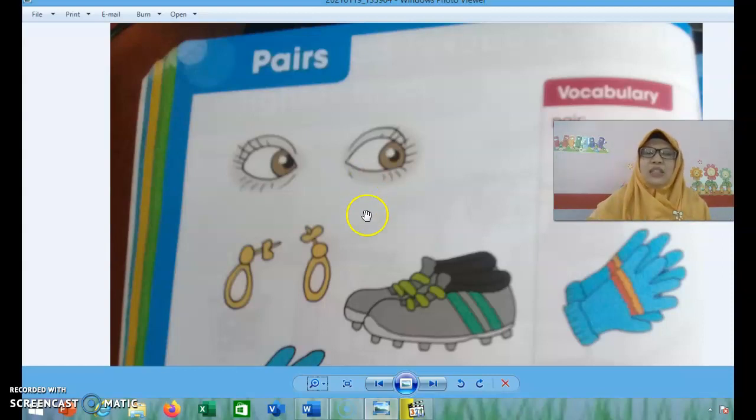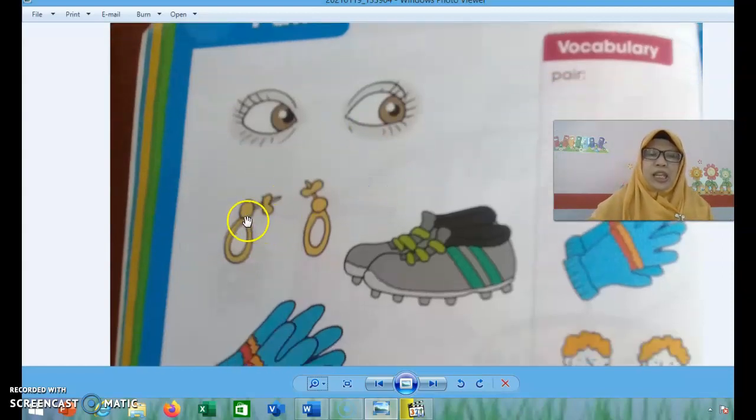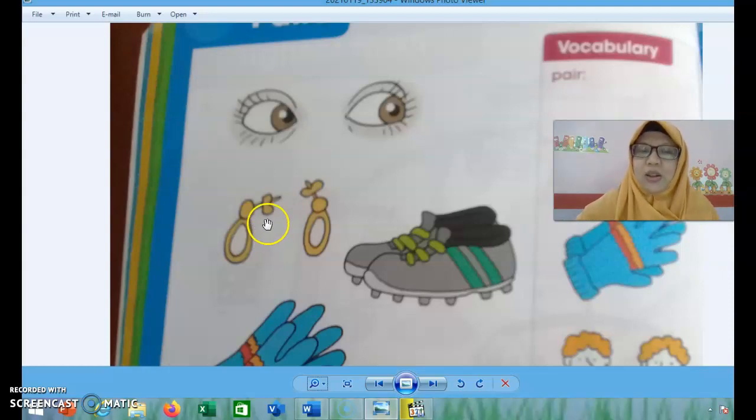Okay. The next picture. What is it? Earrings. How many earrings are there? 1, 2. There are 2 earrings. The left earrings and the right earrings. Ada 2 anting-anting. Anting-anting sebelah kanan dan anting-anting sebelah kiri. Ya, dipakai di telinga ya.